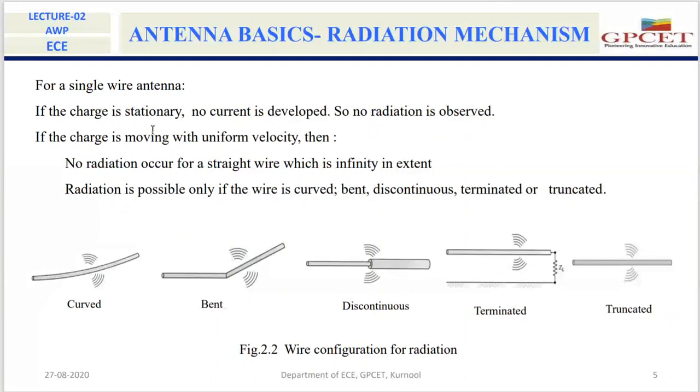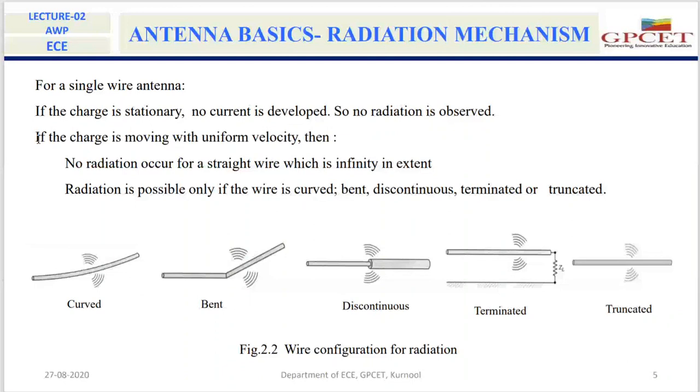If the charge is not moving, then no current will flow in that conducting wire. This is the first case. If there is no current, there will be no radiation.